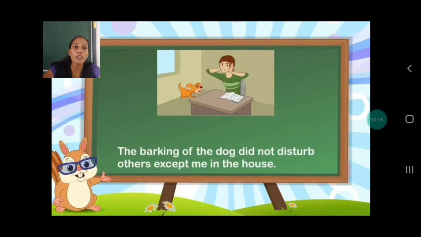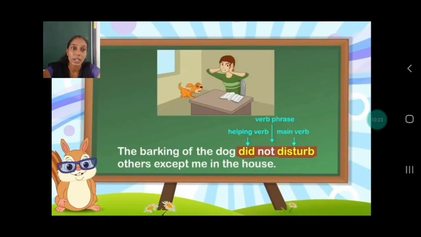The barking of the dog did not disturb others except me in the house. Here what is the verb phrase? Yes. Did is the helping verb. Disturb is the main verb. Did not disturb. So this did not disturb, it becomes the verb phrase.